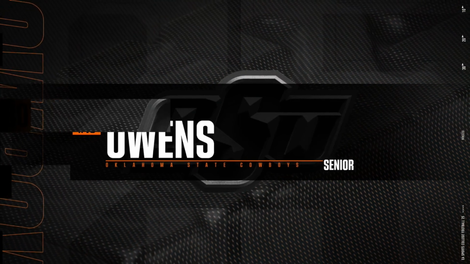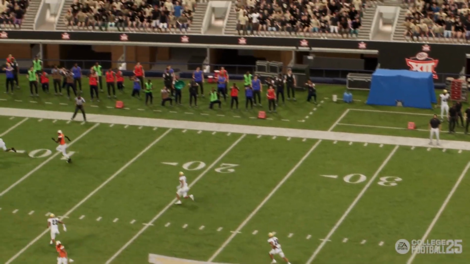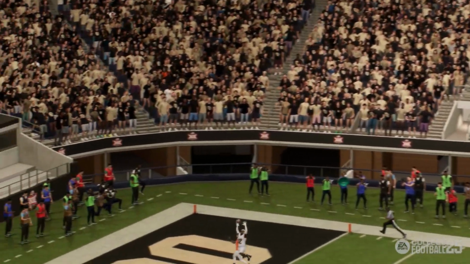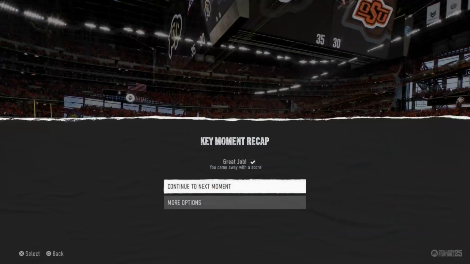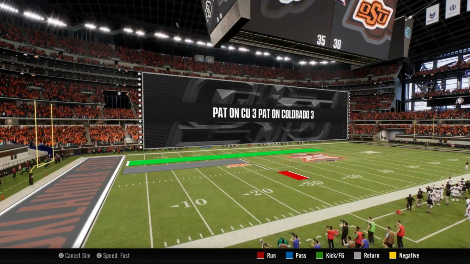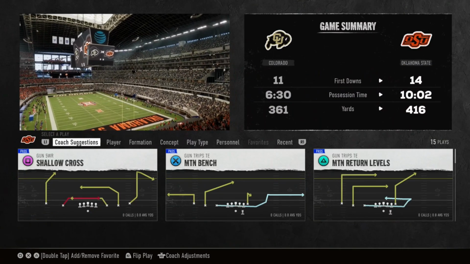Rashad Owens, senior. Alan Bowman just throws it up in the air without a care, and it just lands in Rashad Owens' lap somehow. Wow, what a lucky play by us. Hopefully we can stick in this. Let's see what the defense can do. Okay, our defense does their job. We have a chance here.